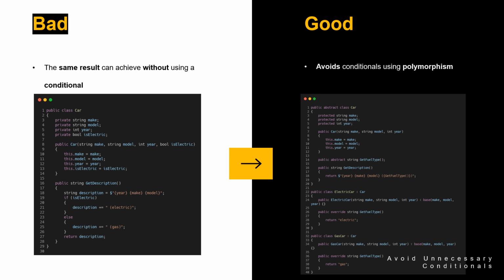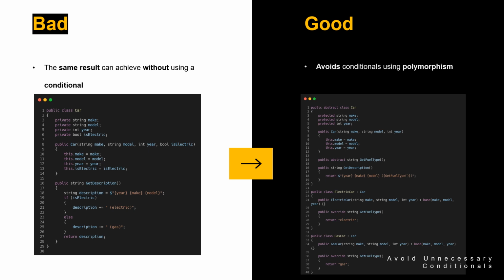The code in the good example avoids conditionals by using polymorphism. The car class has an abstract method called getFuelType, which is implemented by the electric car and gas car subclasses. This allows the getDescription method to simply call the getFuelType method to determine the fuel type of the car, rather than using an if statement to check the type of the car.